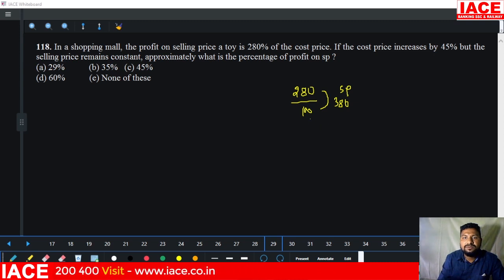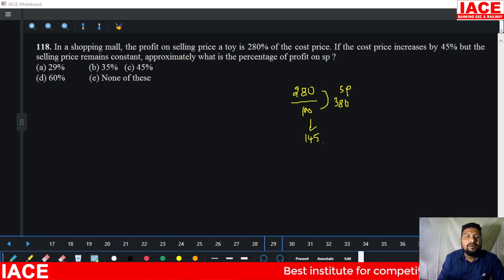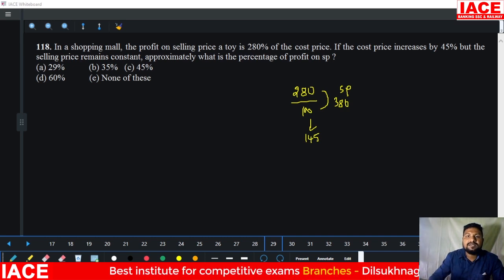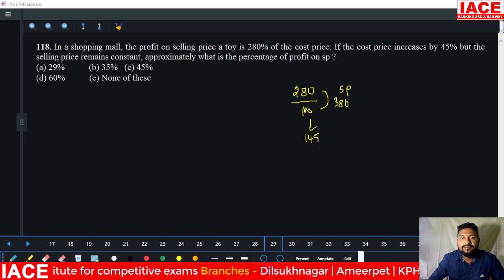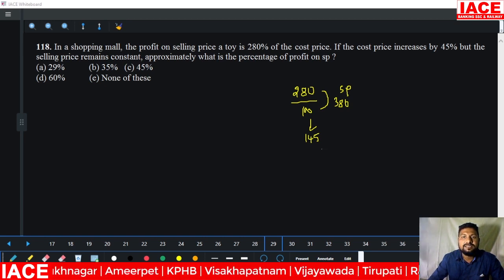Now the cost price is incremented by 45%, means the new cost price is 145, and the selling price is 128. Approximately what is the profit percentage on SP?